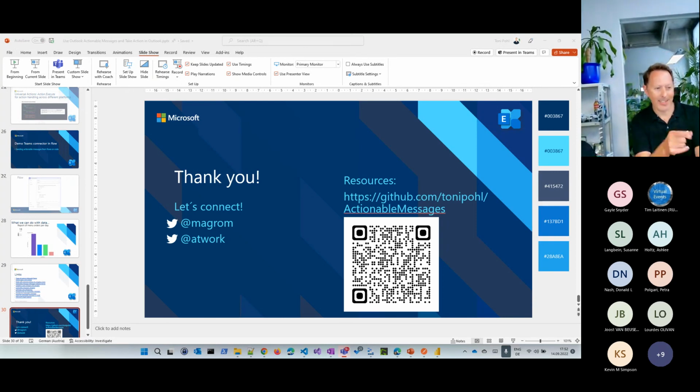And just because I saw it in the chat, when you say Outlook, which versions do you mean? You saw I worked with Outlook for the web, but the same is true for the Outlook desktop client, so the latest version.